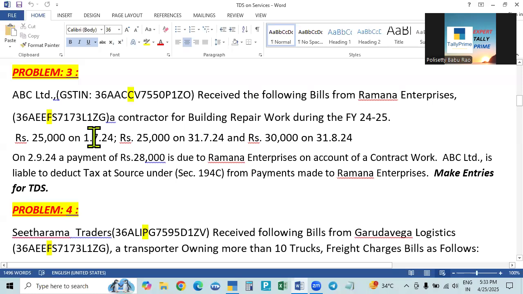For this first bill, no amount is deducted. After a few days, they will make the payment to us, so we will enter a receipt entry. This is also for 31st July, so there is no TDS. After some time he will make the payment and we will receive the money, and we have to make the receipt entry. And this 30,000 of 31st August also, no amount is deducted, and after that he will make the payment.